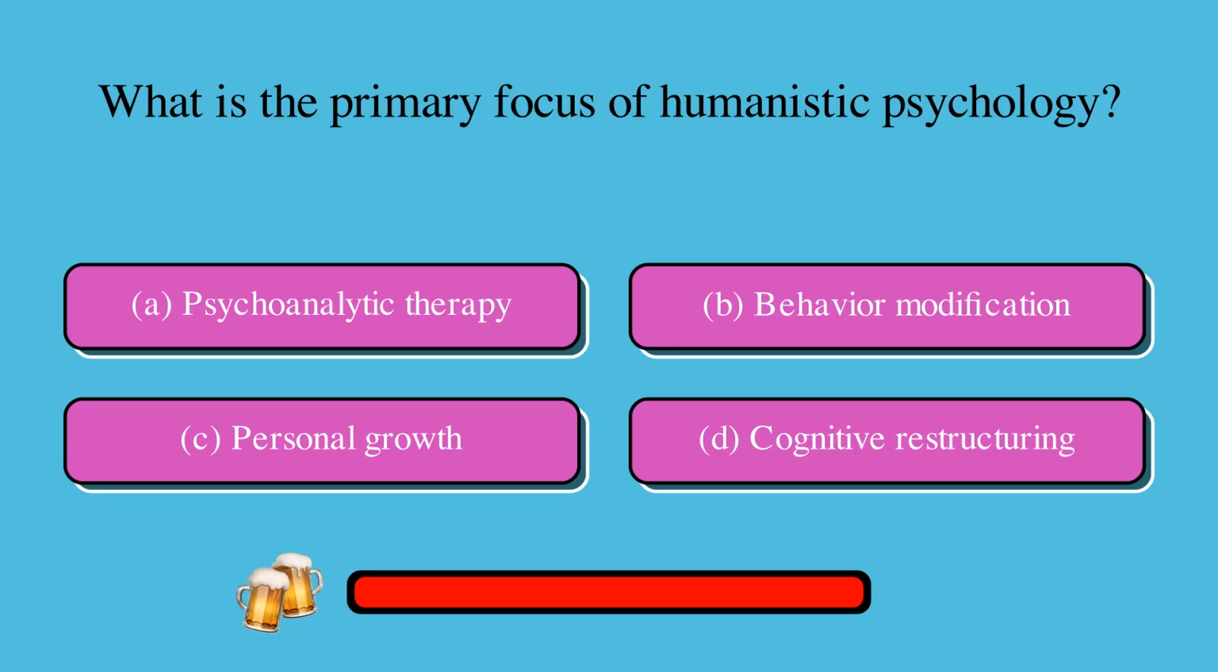What is the primary focus of humanistic psychology? Is it A, psychoanalytic therapy, B, behavior modification, C, personal growth, or D, cognitive restructuring? The correct answer is C, personal growth.